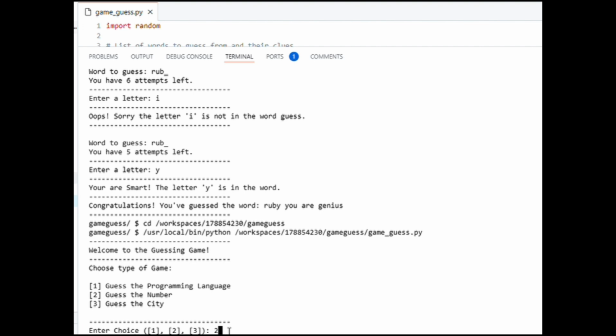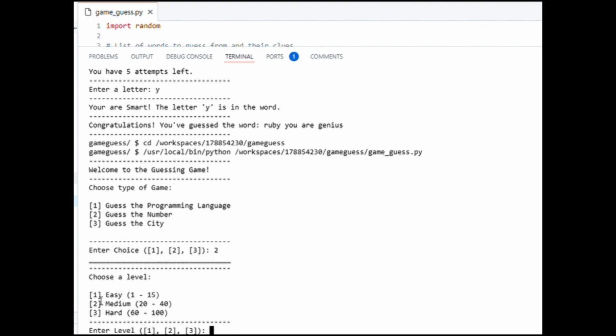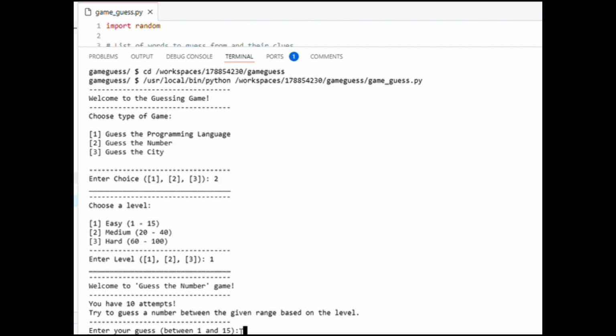Guess the number. So this is the guess the number. It has levels 1, 2, and 3: easy, medium, and hard. Let's go with easy. So let's guess. The number range is 1 to 15. So let's guess 10.